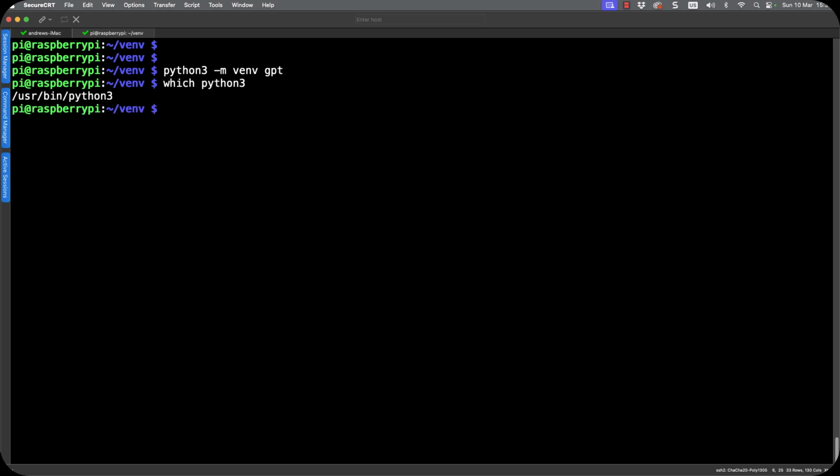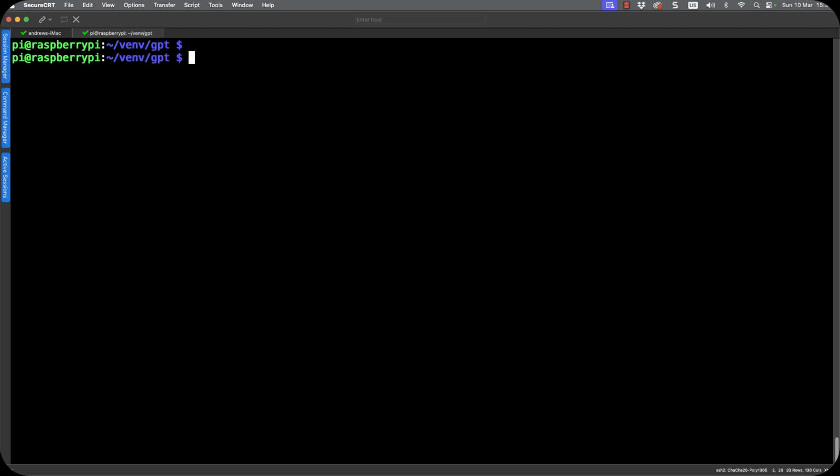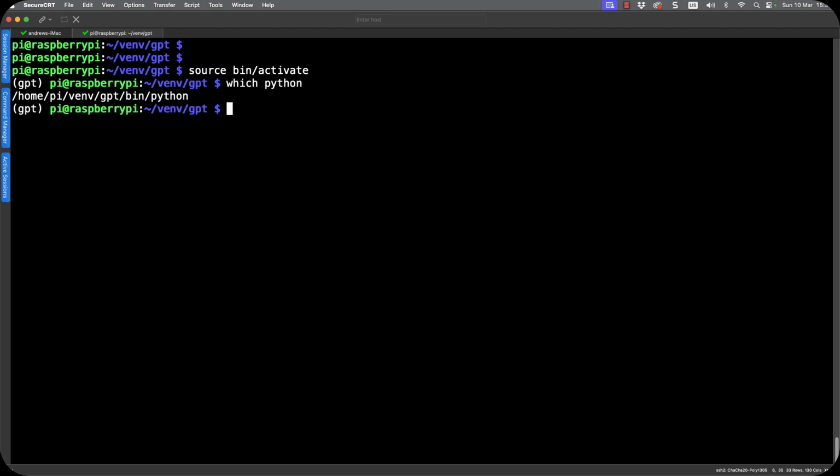And before I activate it, if I go through and look at which Python interpreter I'm using, it's the system Python, /usr/bin/python3. If I then go through and activate my environment, and let's move into the GPT directory, we can use this as our working directory and read in from the bin subdirectory the activate script. We can see that it gives me a slightly different prompt. And now when I ask which Python am I using now, we're using the Python interpreter in the environment. And even if I use Python 3, we're still pointing to the virtual environment path.